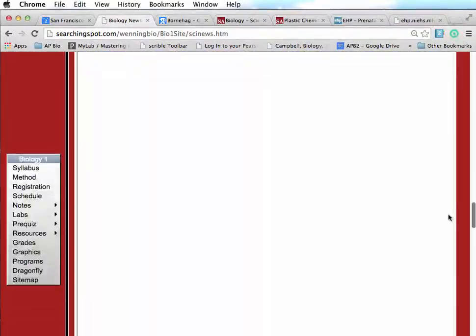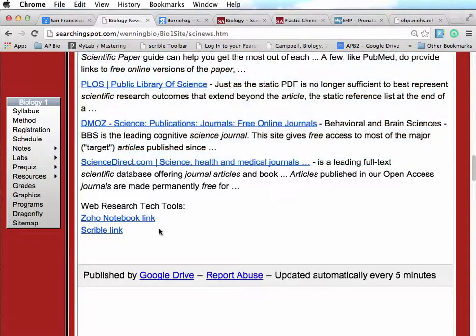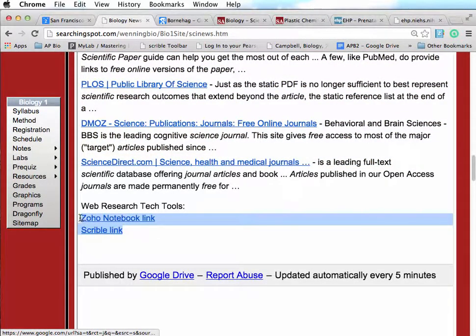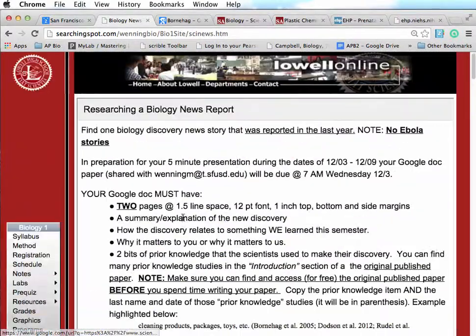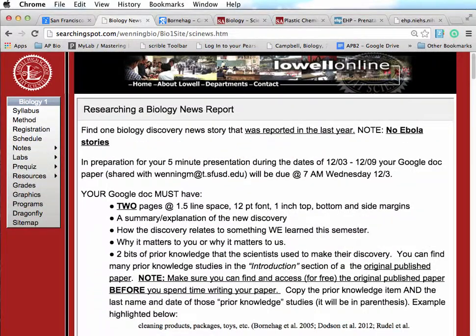And then at the very bottom are links to two tech tools to do online research that can make doing online research easy and efficient. And I'll make another video regarding those two things. They are Zoho Notebook and Scribble. And there'll be a separate email for those. Okay, that's it for the introduction to your last major lab grade for the semester.